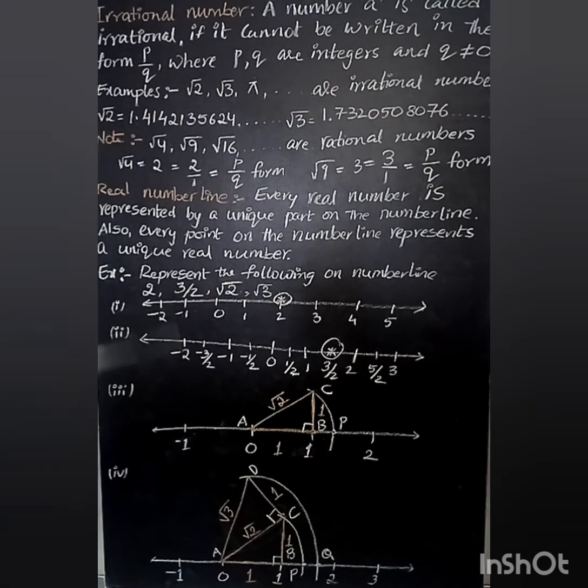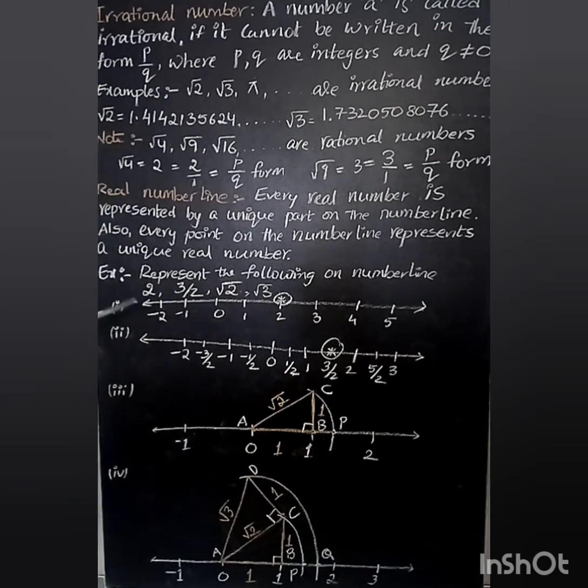So these are called real numbers. 2 is a real number. 3 by 2 is a real number. Root 2 is a real number. Root 3 is also a real number. What is the definition of a real number? A real number is the combination of rational numbers and irrational numbers.